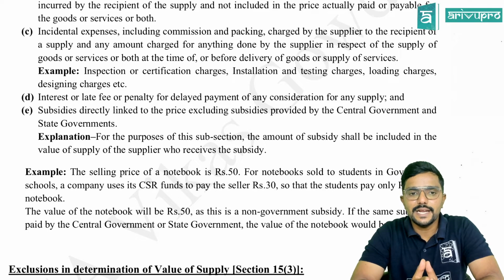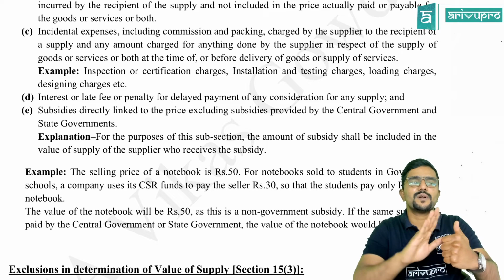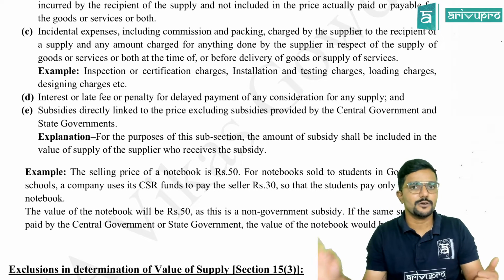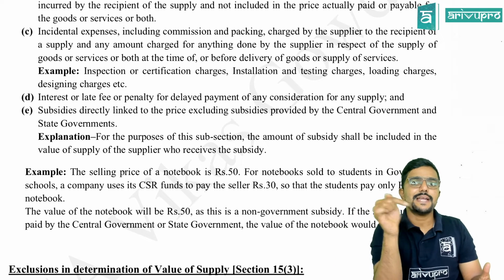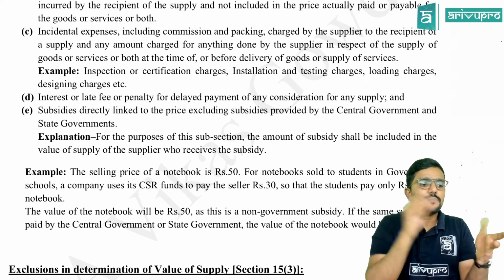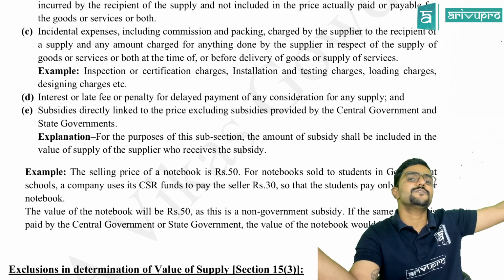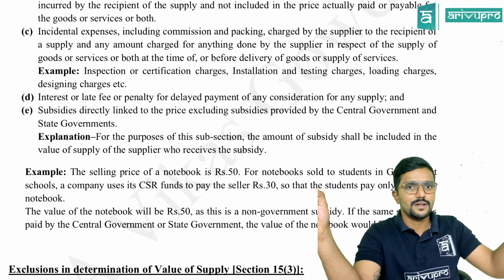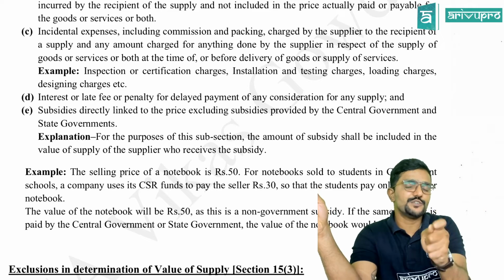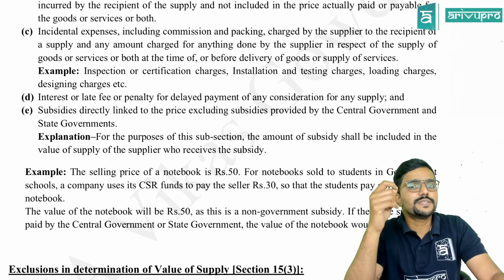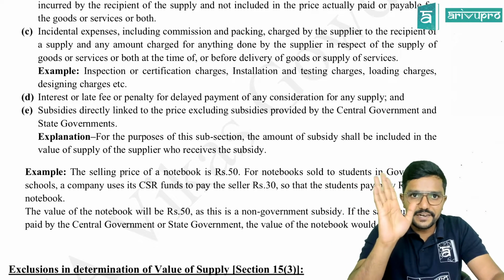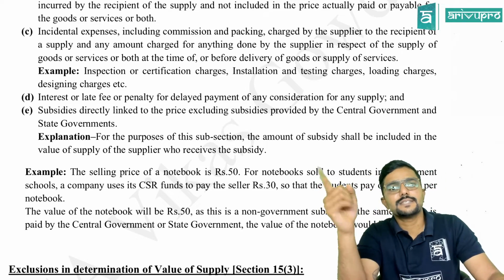Next, E. Subsidies directly linked to the price, excluding subsidies provided by central government and state government. So subsidies provided by anyone other than central government or state government, which are directly linked to the price. Supplier is charging less price to the recipient. Why? Because he is getting some subsidy from others. That is where we call it subsidies linked to the price. If it is received from central government or state government, don't add it. If it is received from others, add it.